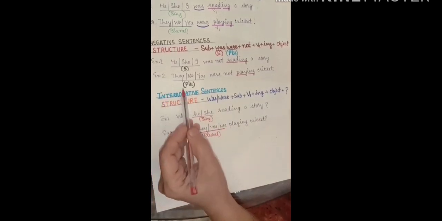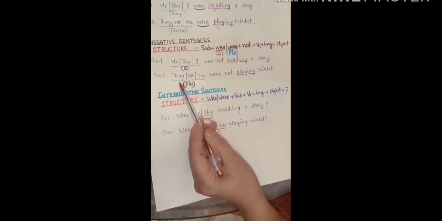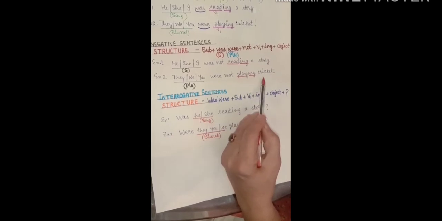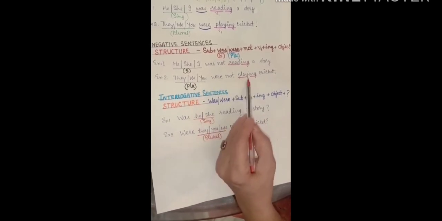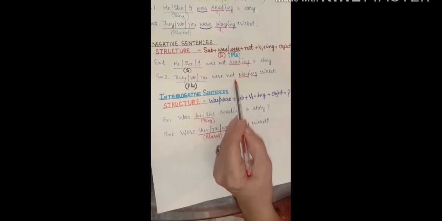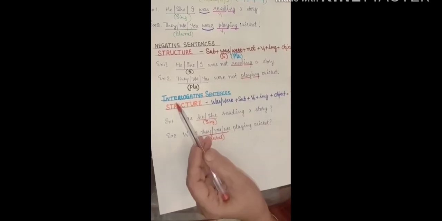Second example with plural subjects. They were not playing cricket. We were not playing cricket. You were not playing cricket.